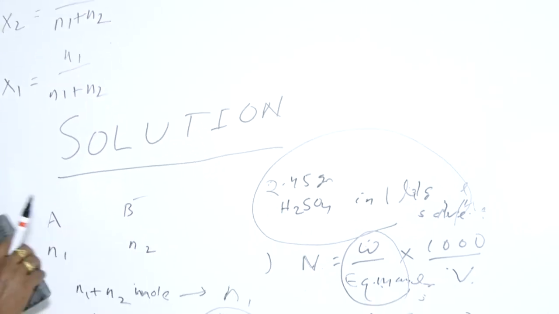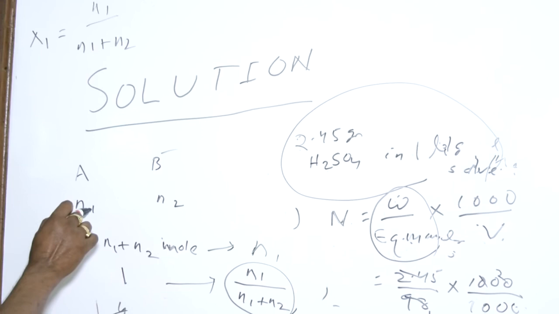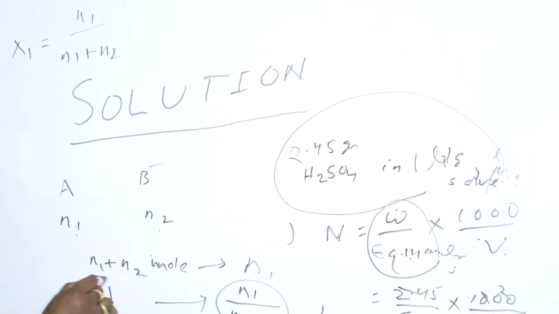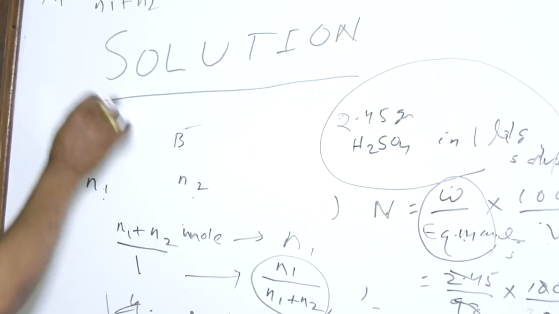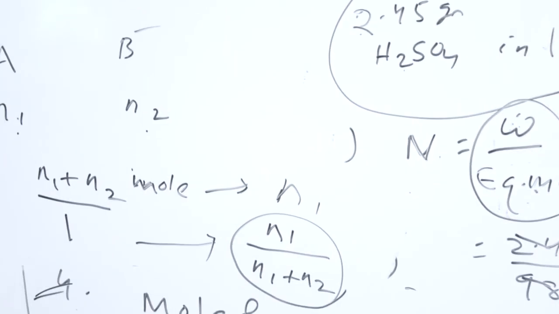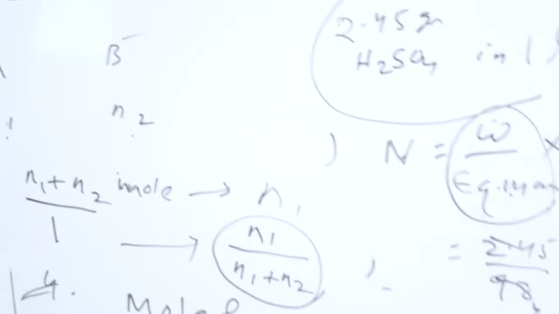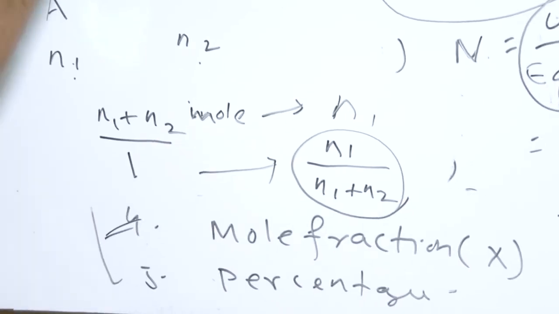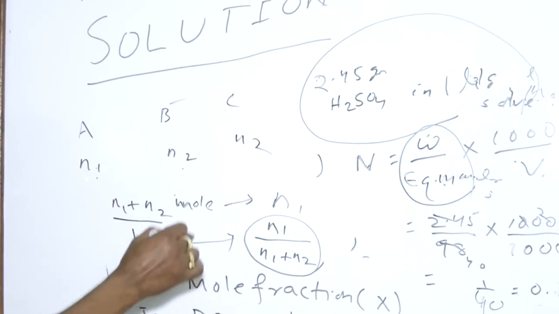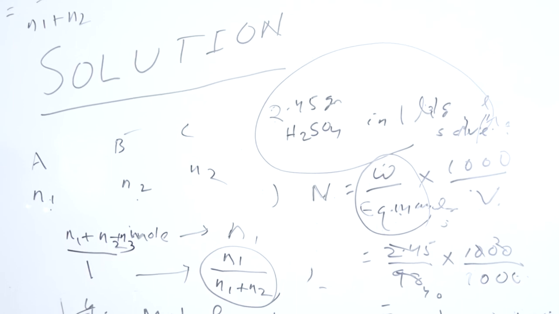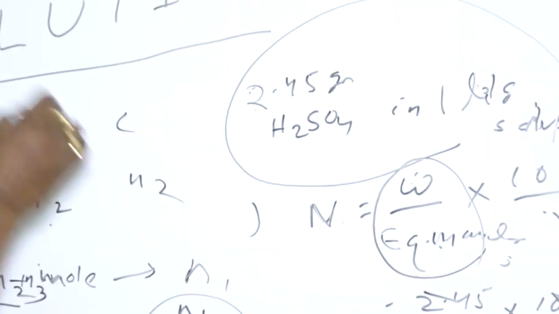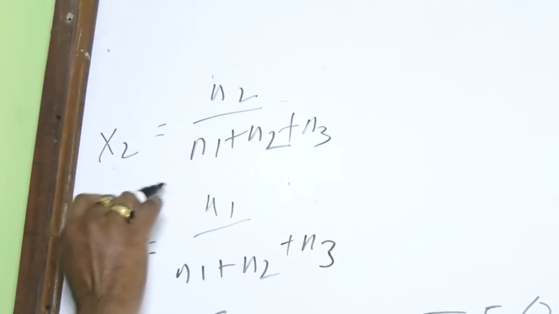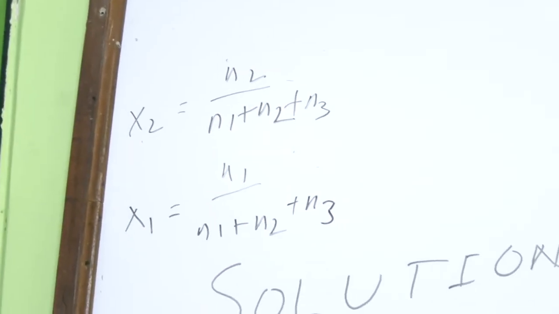Here we can summarize: the number of moles of A, N1, the number of moles of B, N2, total number of moles N1 plus N2. So the mole fraction of each component can be calculated in a similar manner if there are more than 2 or 3 or 4 components. Here we can consider C, N3, then the total number of moles will be N1 plus N2 plus N3, and the formula will be this one. Likewise, we can calculate the mole fraction of any component in a solution.